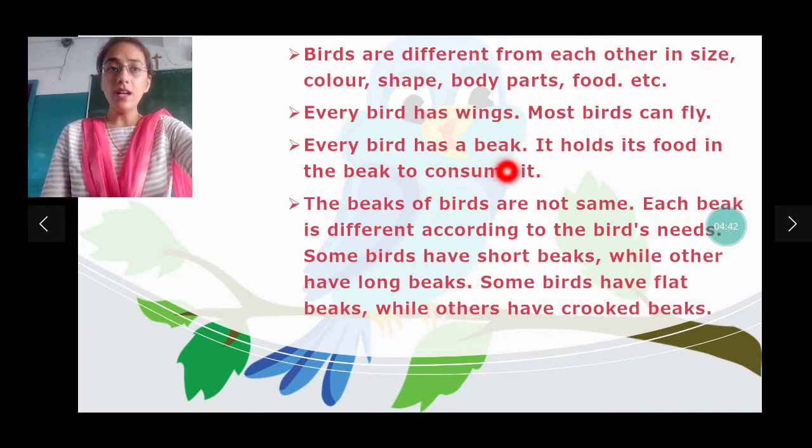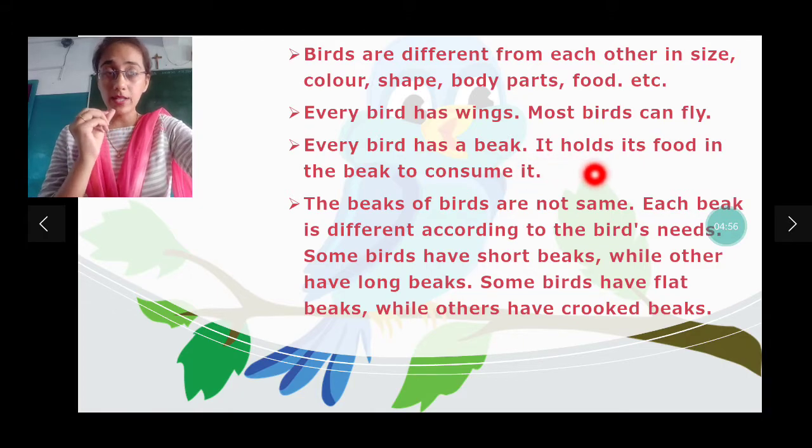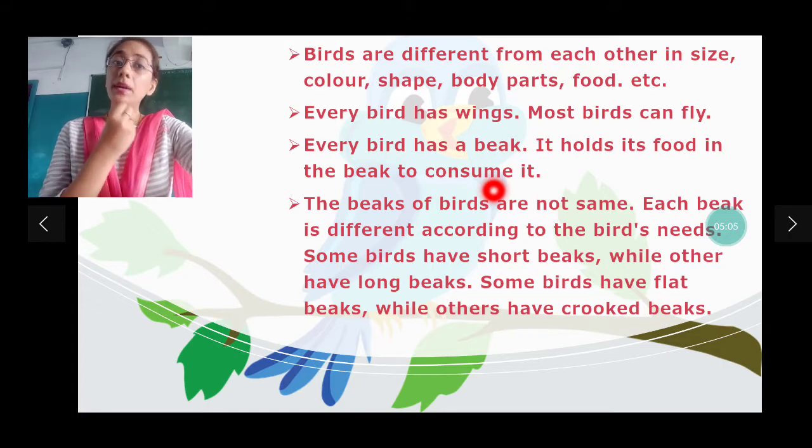Every bird has a beak. Every bird has a beak to eat. As उनका mouth क्या है? Beak है. तो इसीलिए every bird has a beak to eat. It holds its food in the beak to consume it. What does the bird do? Holds the food in the beak to eat it.